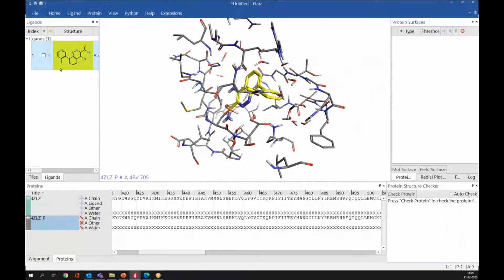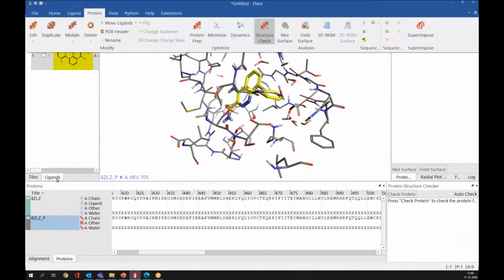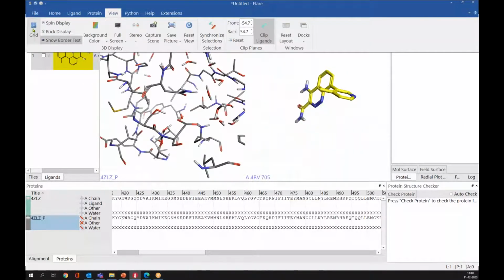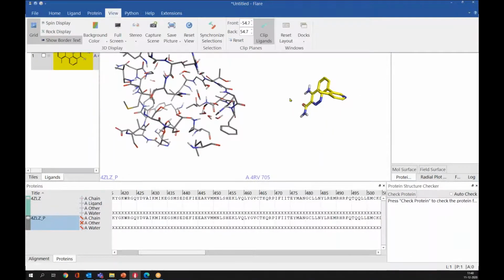Now in the view, let me switch on both ligand and protein. In the view, we have this grid view. If you have multiple ligands or multiple structures in the 3D window and you want to see those structures in different grids, you can simply press this grid view. So you will have all those structures in different grids. You can use Control G as a shortcut on your keyboard for the same. And you can change the background color. You can make it full screen. There are some stereo options here.